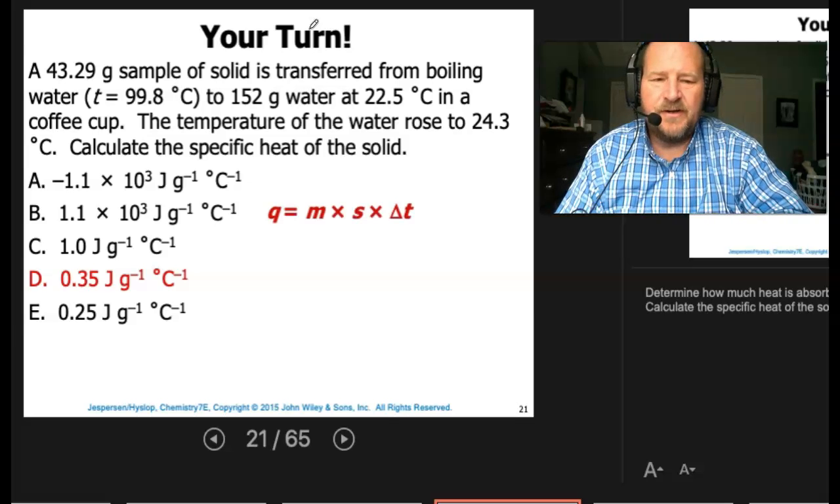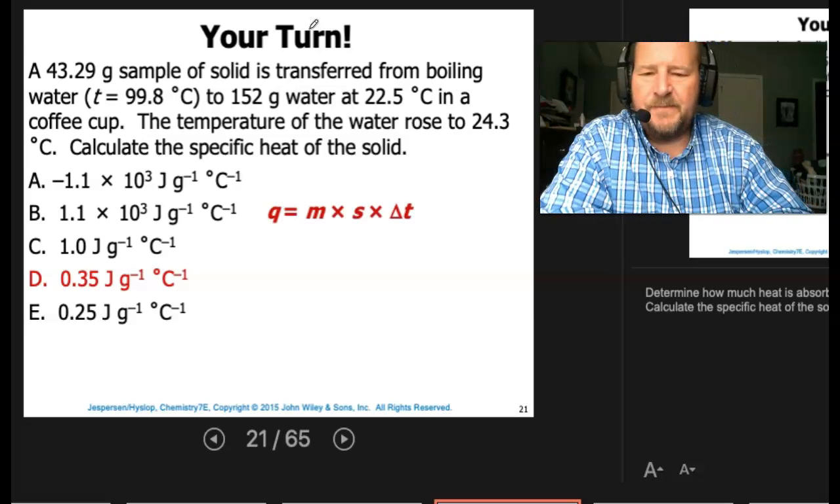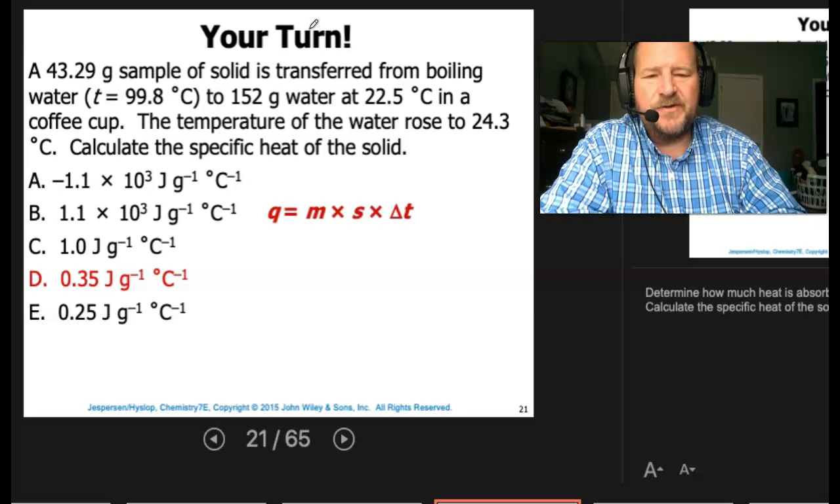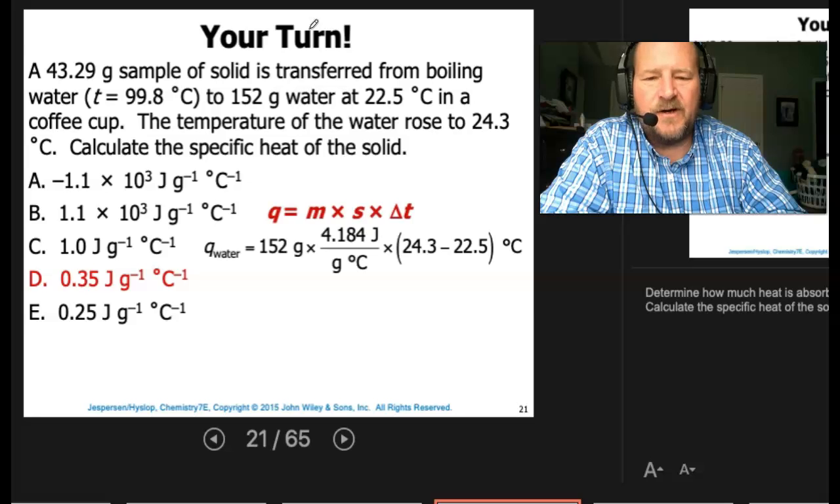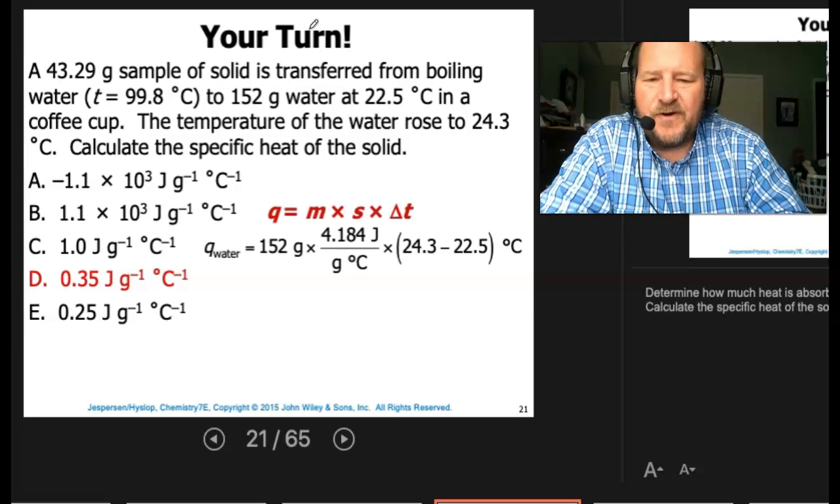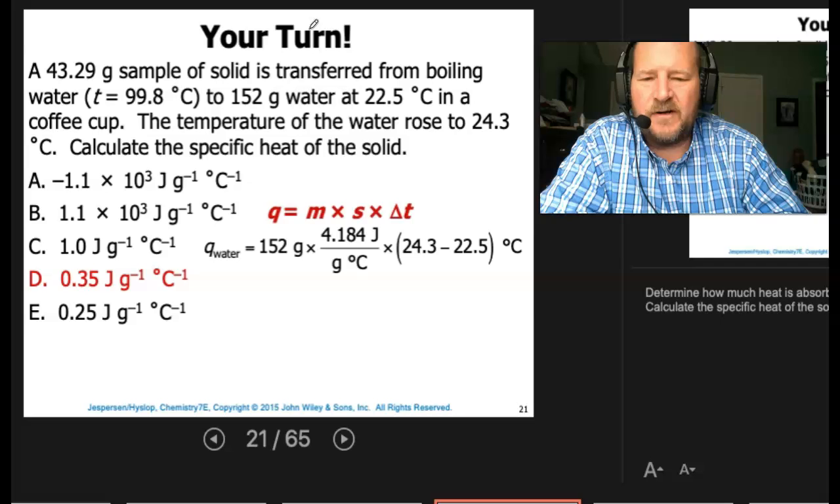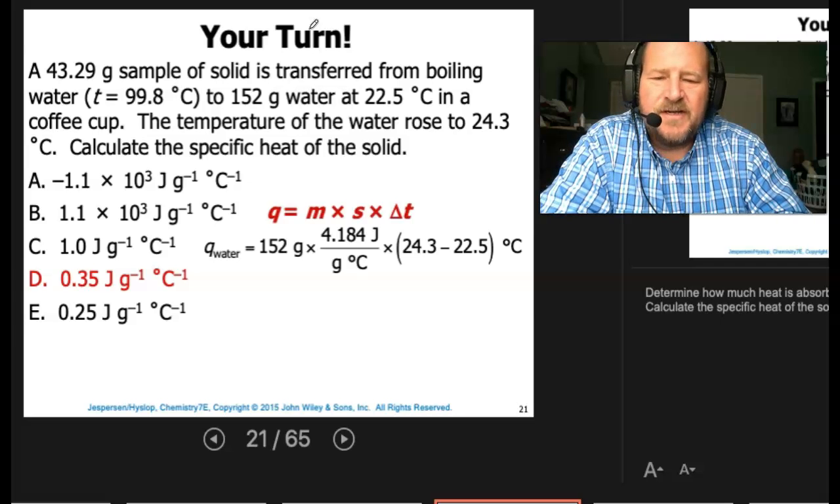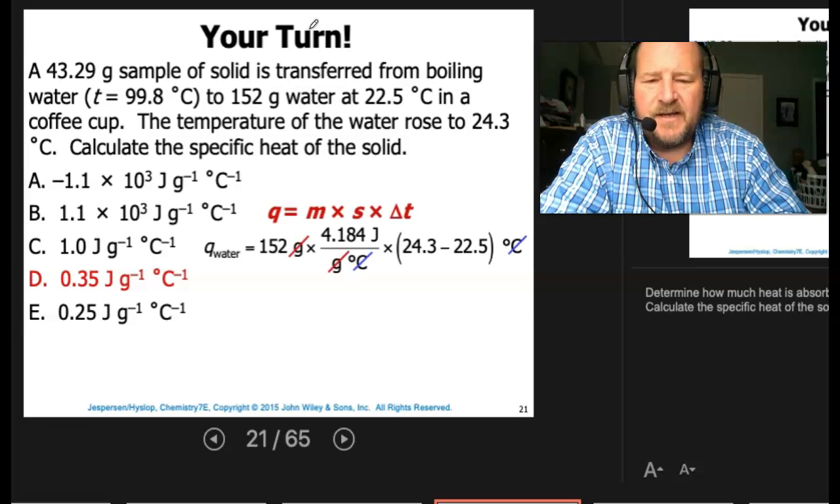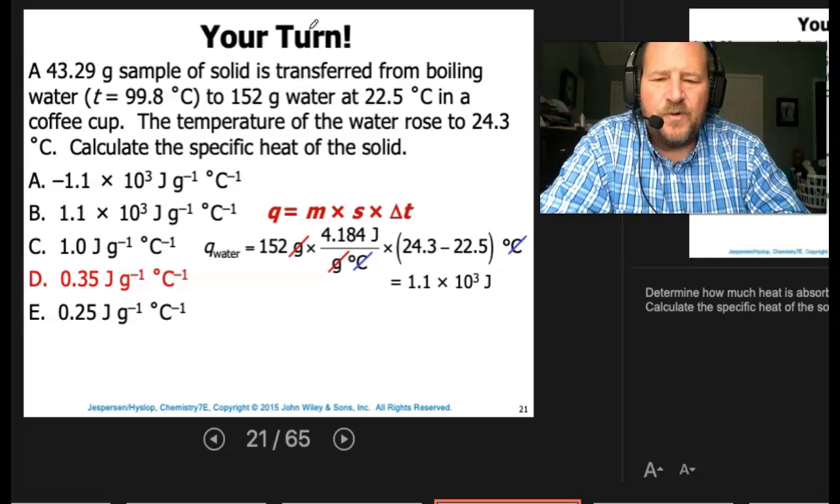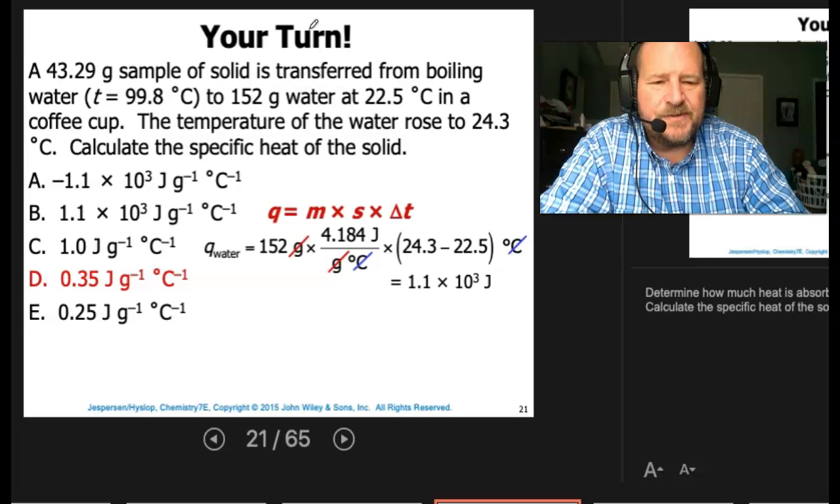And here's how we're going to do it. Q is equal to M times S times delta T. Now we want to do this for water first, so we're going to figure out how much heat was gained by the water. We have 152 grams of water. Specific heat of water is 4.184. Temperature change went from 22.5 to 24.3. Grams will cancel out, degrees C cancel out, and we get 1.1 times 10 to the third joules.